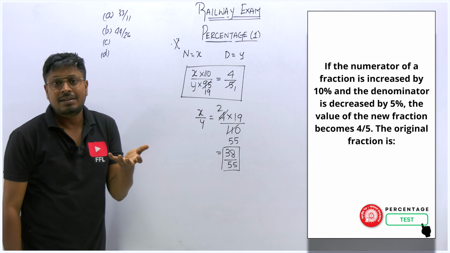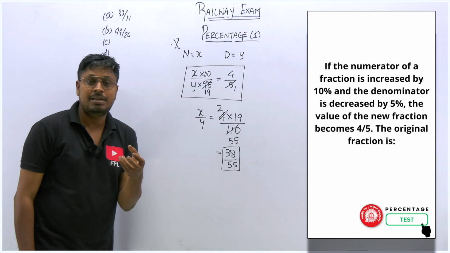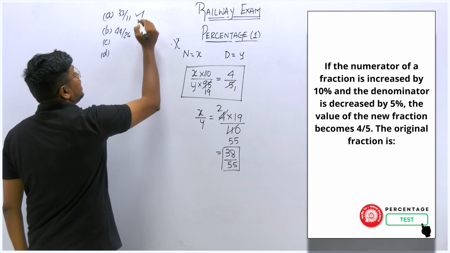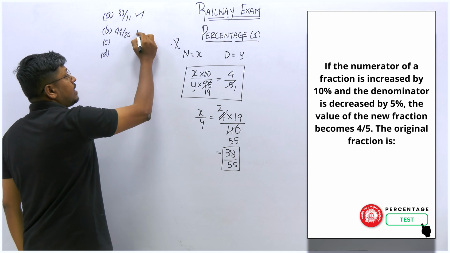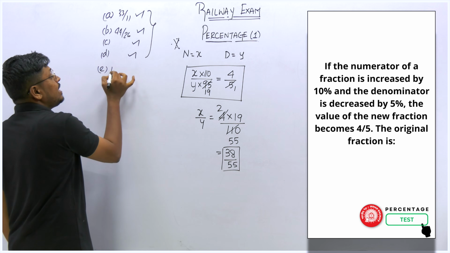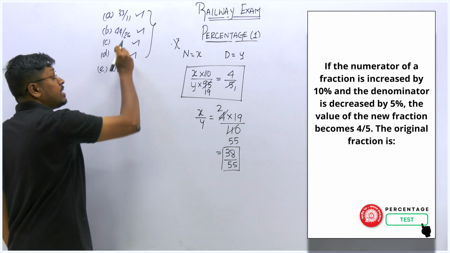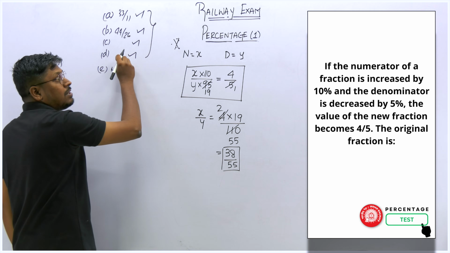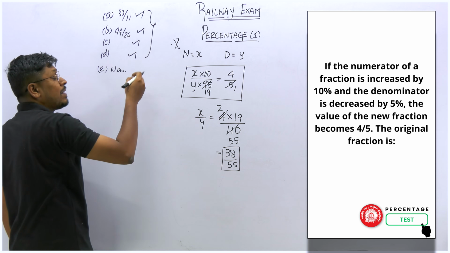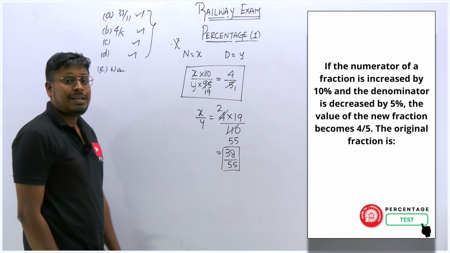It's one of the shortcut methods, but according to me, it's a time consuming method. You can't solve the question that fast when compared to the traditional method. Why? Because you find whether we are getting an answer for option A, and then option B, option C, option D. If you are not getting an answer for any of the options, then option E will be none of these. Right? So it's definitely a time waste if you go with the option method. So kindly do not go with the option method, because it's time consuming, though sometimes if it is an easy number, you can go with mind calculation. For example, if the numbers are 4 by 5, an option like this, then it is easy to find.